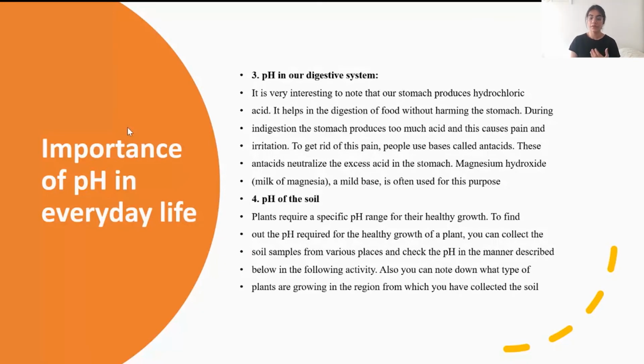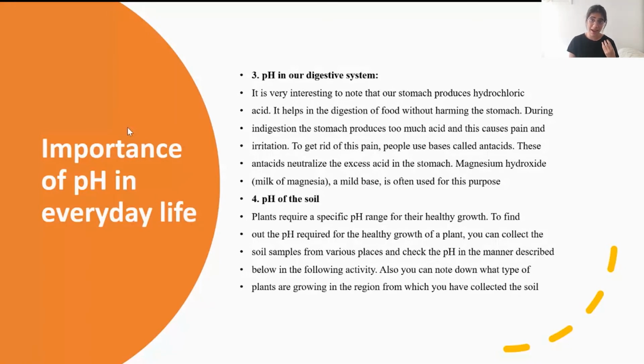To find out the pH that is required for healthy growth, you can collect samples and then test them. But you have to see that especially crops that are fodder for us human beings, animals and other mammals, it is important for us to consume plants that have a certain neutral pH range.